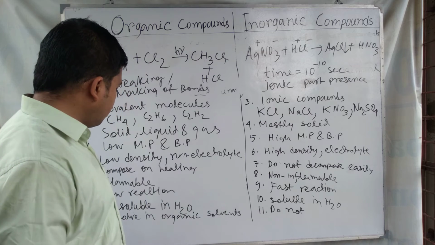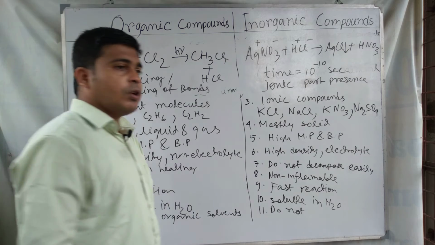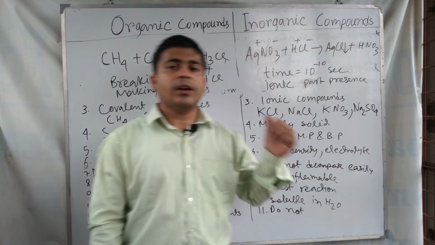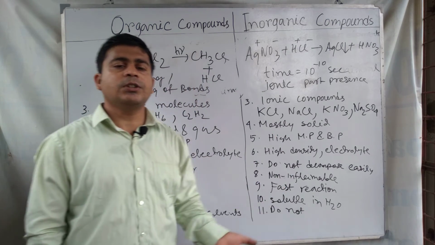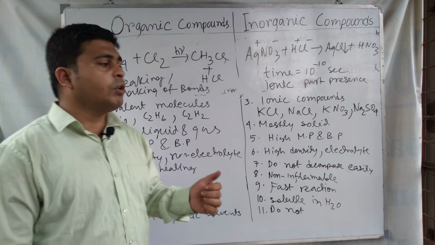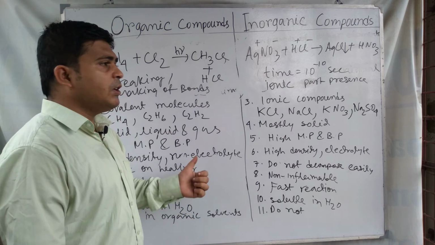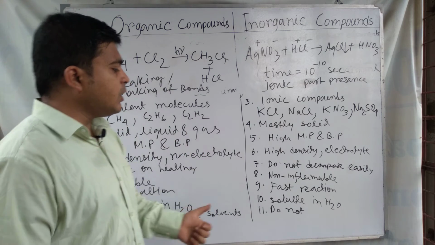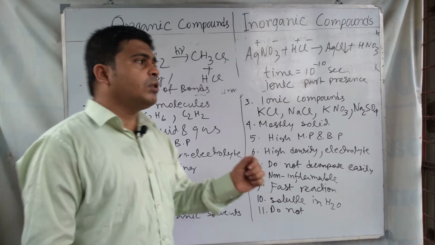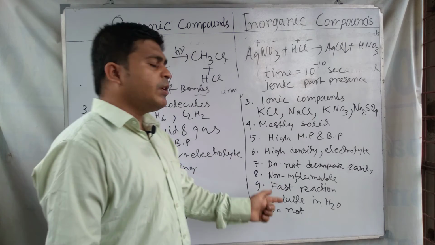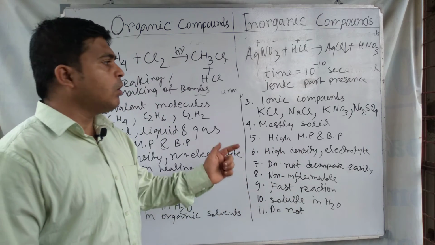And the next important difference between these two classes of compounds is dissolution in organic solvent. Organic compounds can dissolve easily in organic solvents, like ether, benzene, or ethanol. These are organic solvents, and in these solvents organic compounds can easily get dissolved. But inorganic compounds generally do not dissolve in organic solvents like benzene, ether, ethanol, etc.